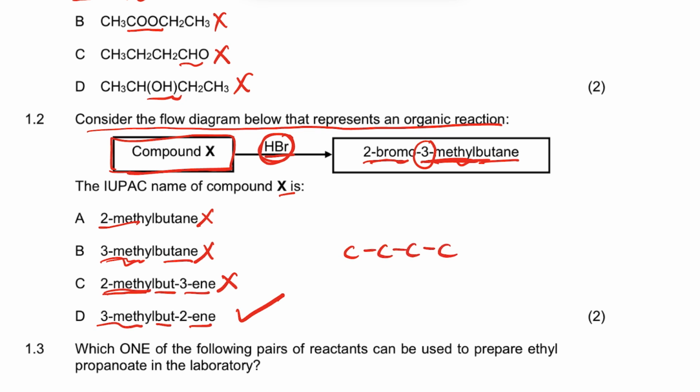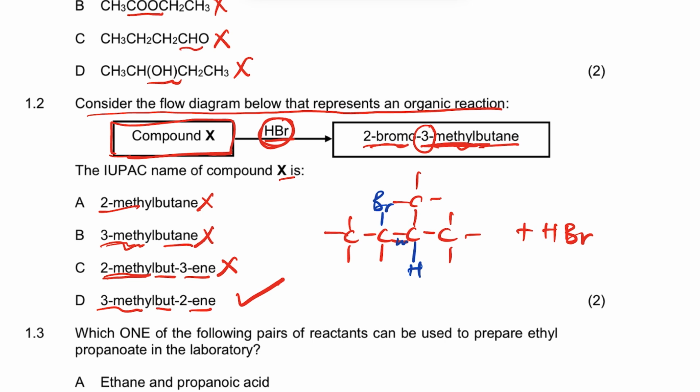This is a butane, and the double bond is there, in carbon 2, in carbon 3, let's say this is 3, here's a methyl there, right? So when you add the HBr, let me use another pen, when you remove that, the hydrogen is going to be there and the Br is going to be there, right?